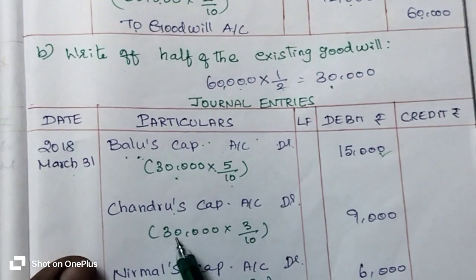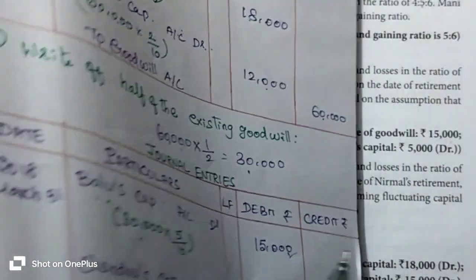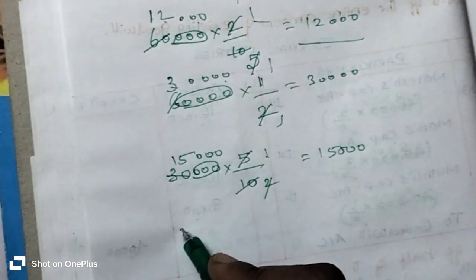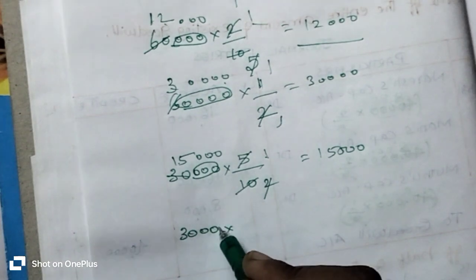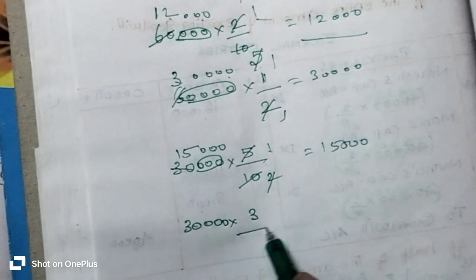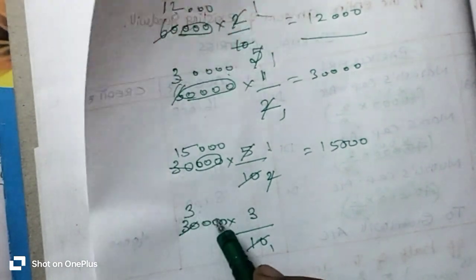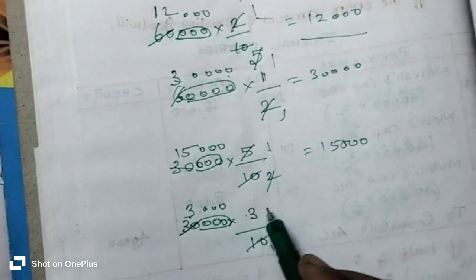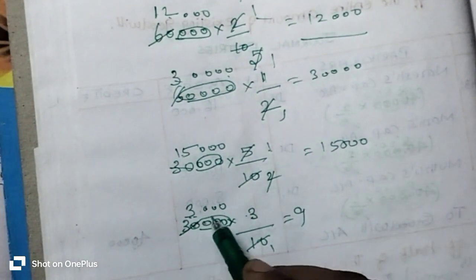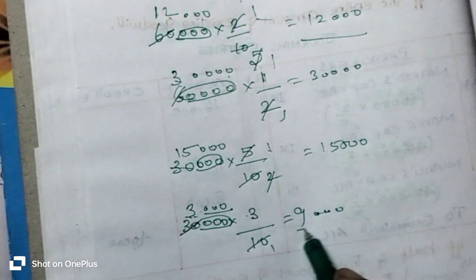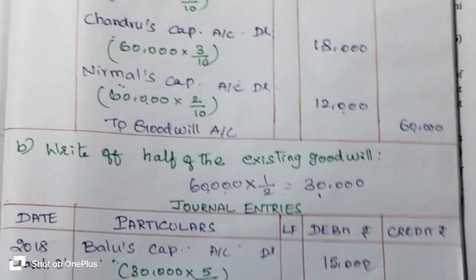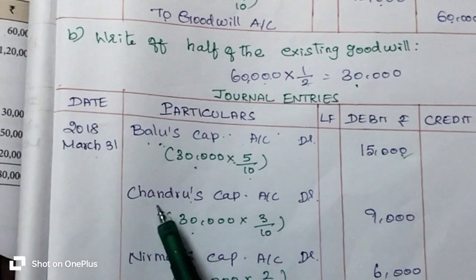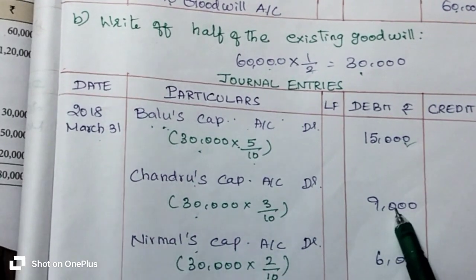So half of the goodwill, 30,000 rupees into 3 by 10, right? So 1 10 is 10, 3 tens are 30, 3 zeros is to be added here. 3,000 into 3s are 3 3s are 9, 3 zeros is to be added here. So 9,000 rupees. Chandru's capital account debit 9,000 rupees transferred.